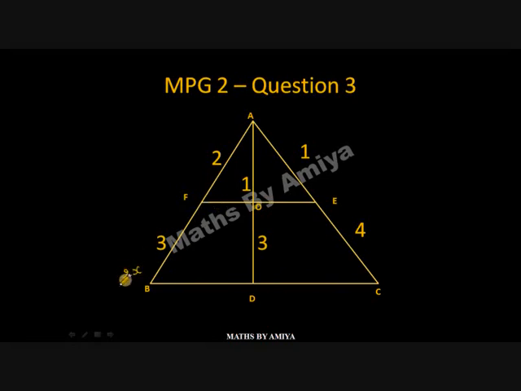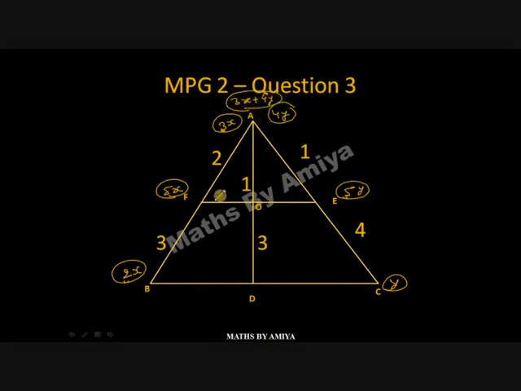B is 2x, A is 3x, F is what? 5x. In this, C is y, A is 4y, because 1 is to 4, so E is 5y. And what is the summation here? 3x plus 4y is the summation at A. The summation at D is the summation of these two, that is 2x plus y. And the ratio is y is to 2x. And the ratio 1 is to 3 is given.